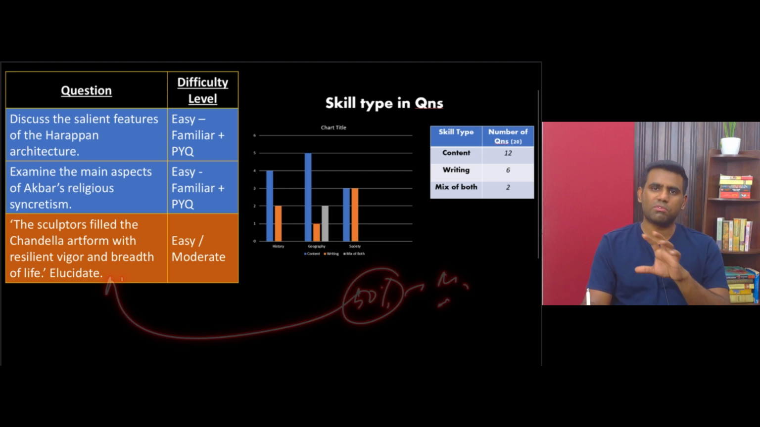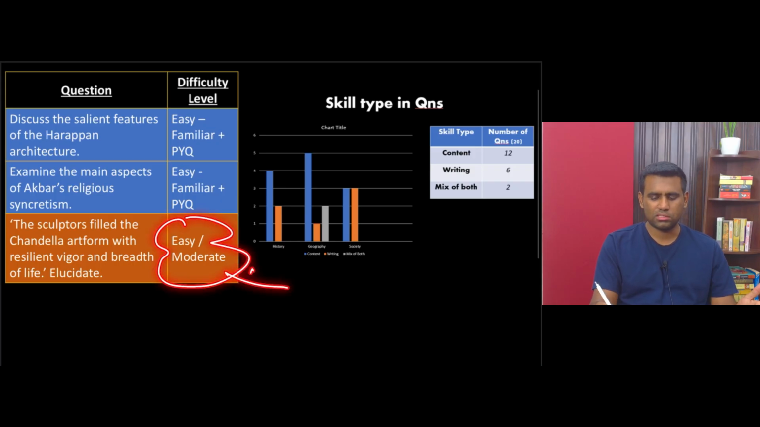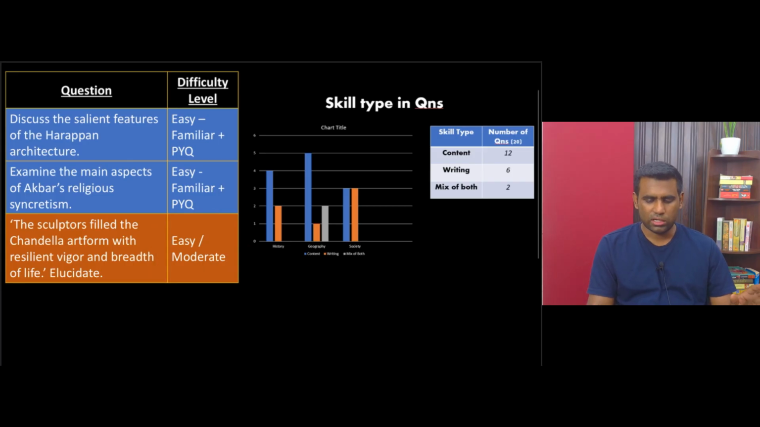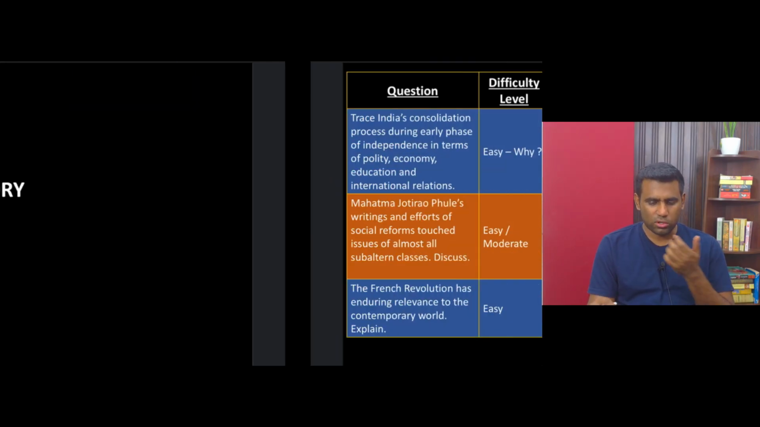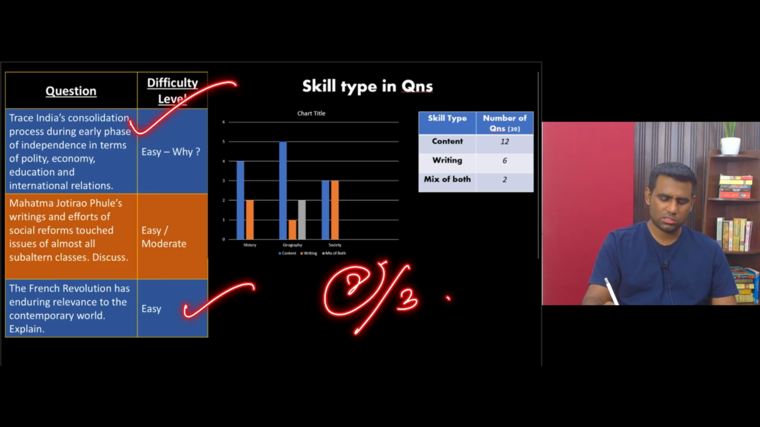And it is between these 50% where the actual competition lies. So I am very optimistic that this question would also come under easy or moderate type. There is no great challenge in handling this question. Alright, so art and culture is done. Let's move on to the history questions. And in history, I would say 3 questions were asked, out of which 2 of them are very easy questions.